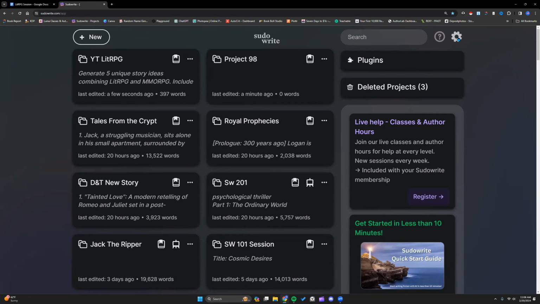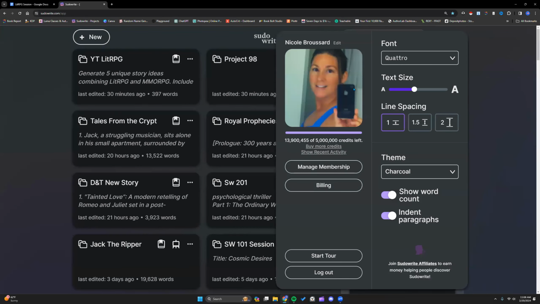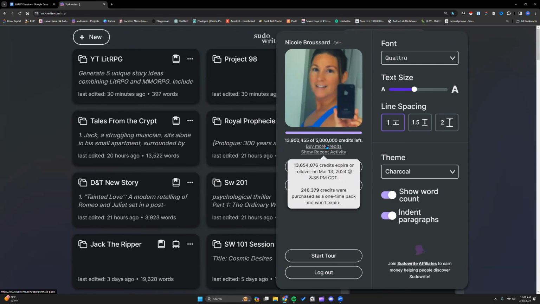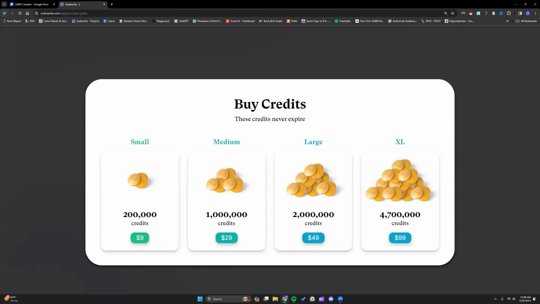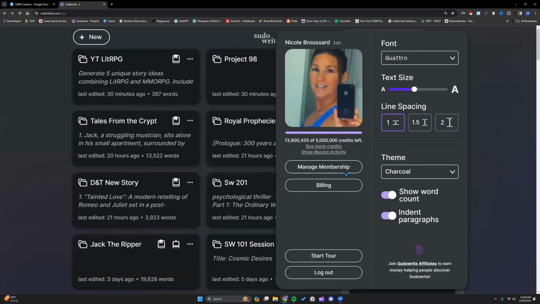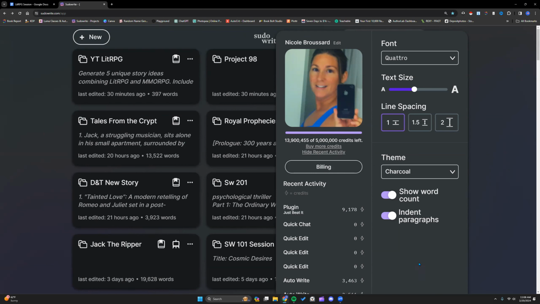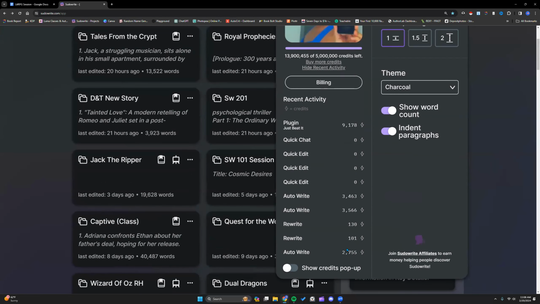All right, some quick things. The gear icon is where all your account information is at. Some settings here you can control, and if you need to buy more credits, you have that link right there. And then, of course, the manage membership and billing. As you're working inside Sudowrite, there's this recent activity. If you click it, it'll tell you what you've done recently and used your credits on.